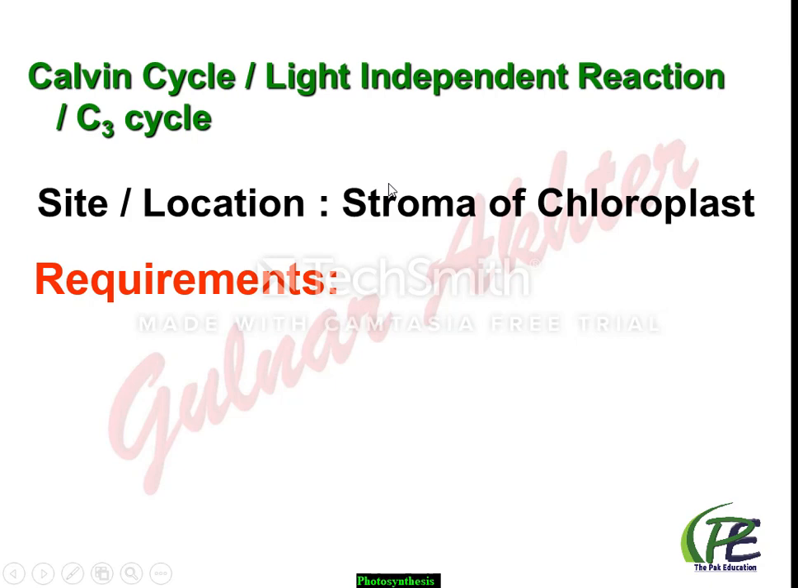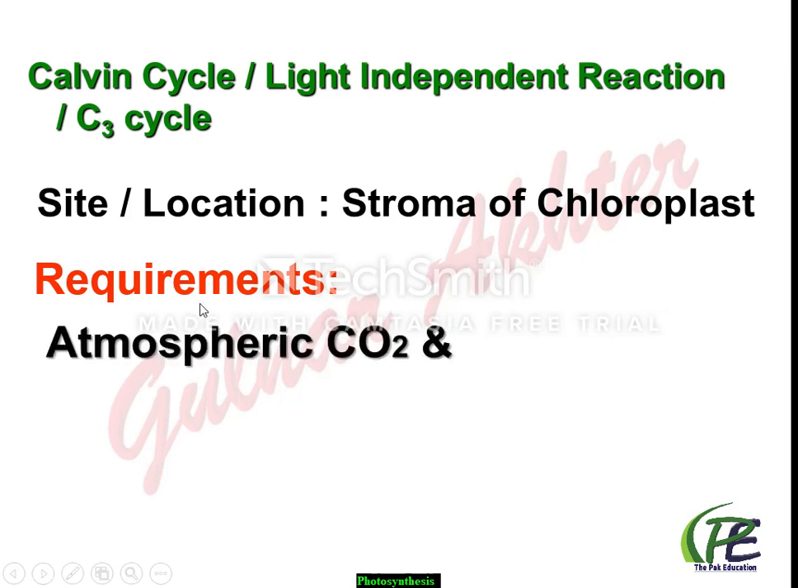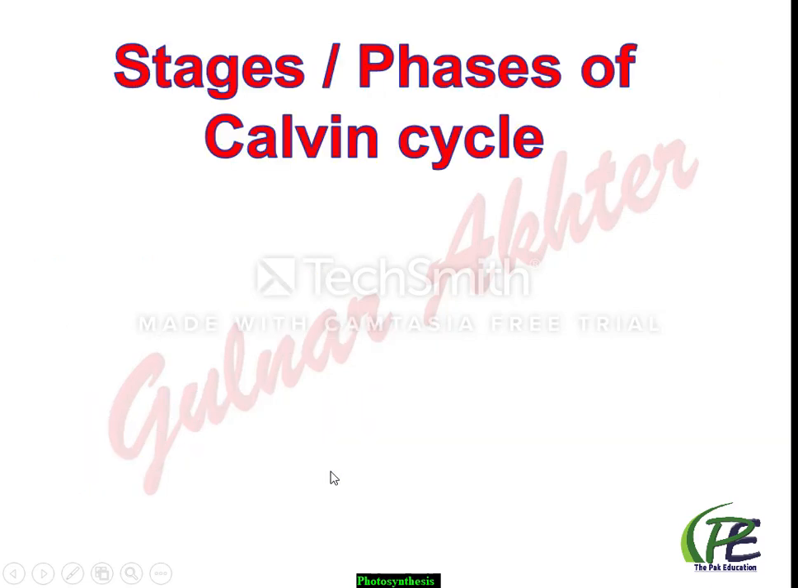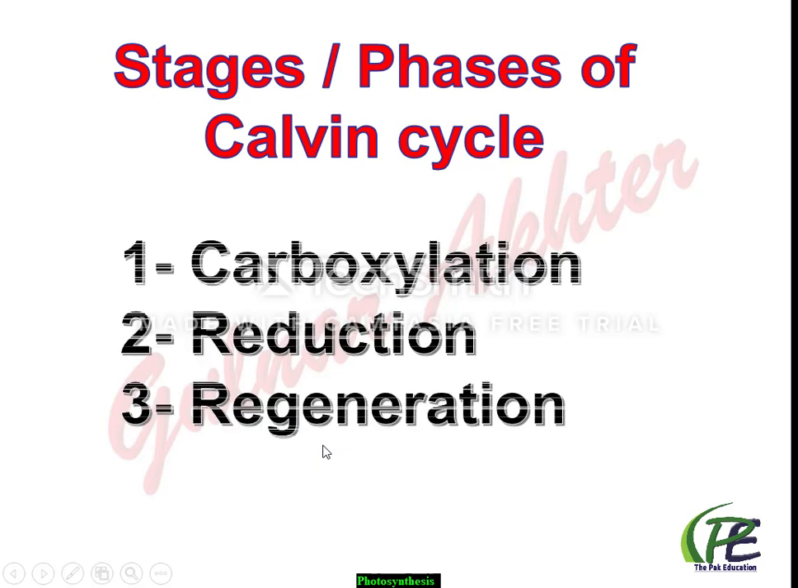Now requirements of the Calvin cycle. Here the first one is atmospheric carbon dioxide, second ATP, and third one NADPH. ATP and NADPH come from the light reaction. The entire mechanism of Calvin cycle consists of about 13 steps with the help of different enzymes, and it takes place in the cyclic manner. But the complicated mechanism is divided into 3 major phases, where the first phase is called the carbon dioxide fixation or the carboxylation. Second stage is called the reduction, and third stage is called the regeneration. Now one by one we'll discuss these steps or phases.